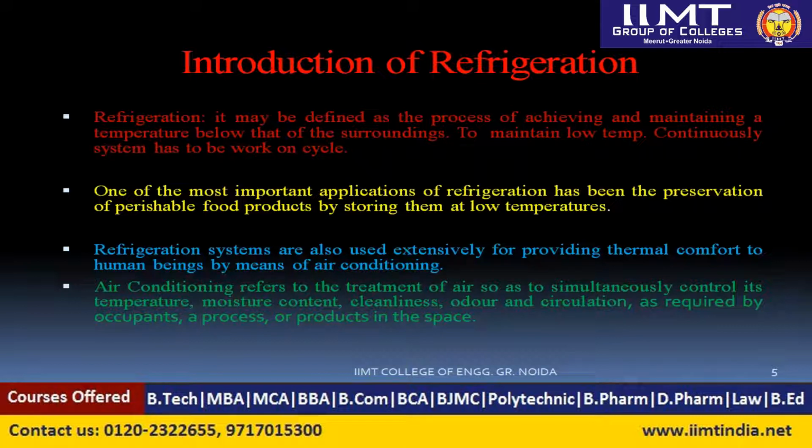So that is the difference between refrigeration and air conditioning. A refrigerator has a temperature below 0 degrees centigrade, while air conditioning is around 25 degrees, or it depends on the occupants also. If a large number of persons are in the room, then it might require setting at 16, 18 or 20 degrees.